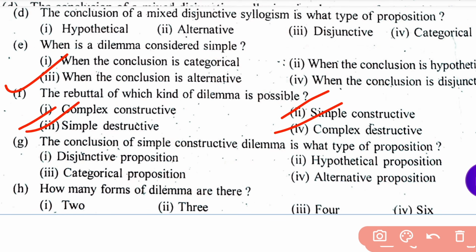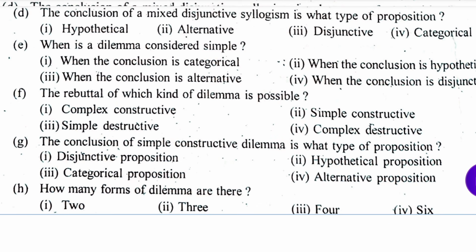Read the options mindfully and answer it. Complex constructive is the right answer.